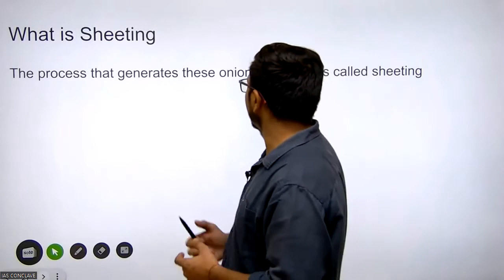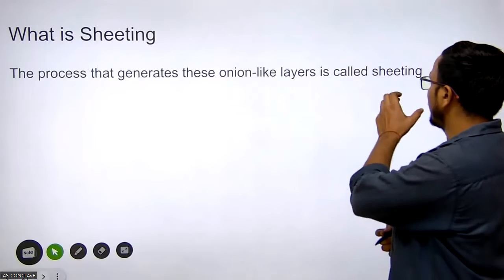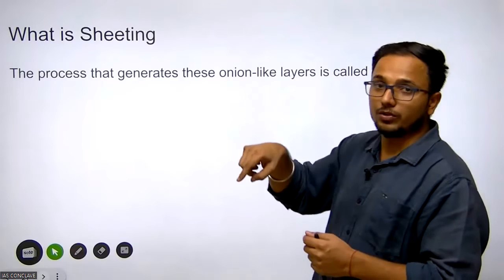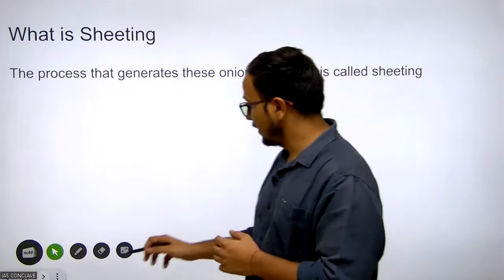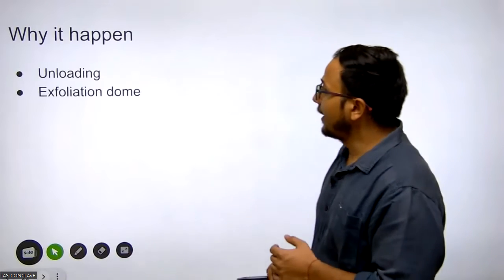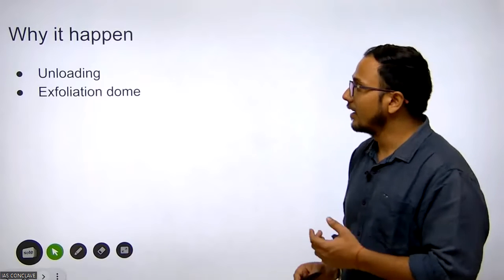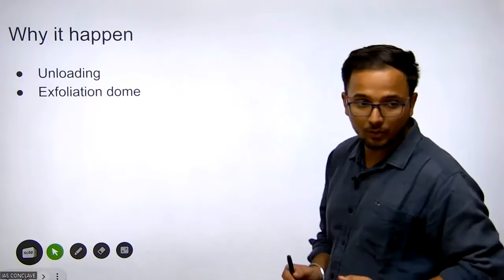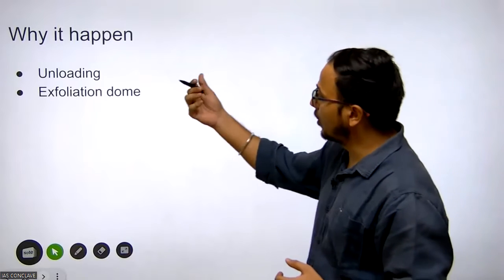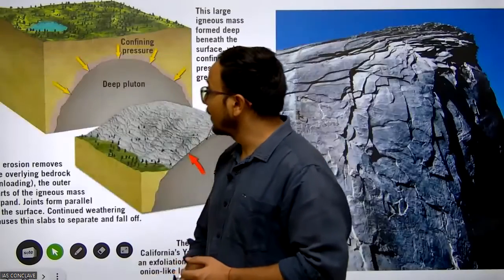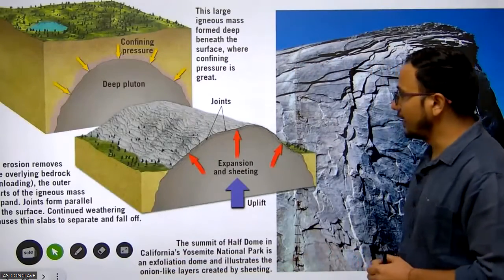The process that generates these onion-like layers is what we call sheeting. Why does it happen? Because of unloading and exfoliation domes. This is an example of sheeting.